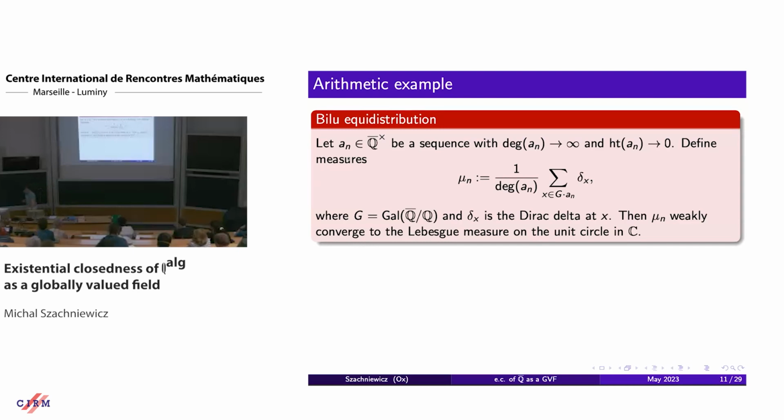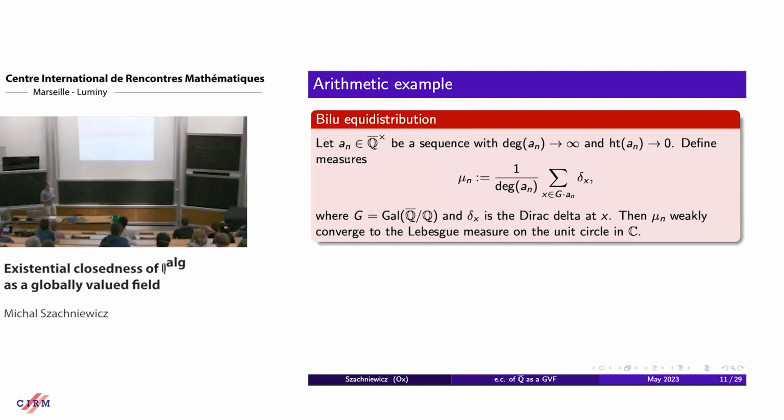Obviously, if one takes the roots of unity, that's a prototypical sequence that satisfies the assumptions. And the roots of unity equidistribute around the unit circle. That's quite clear. But the content of this theorem is that we only need the height of a_n converging to 0, and then we get this behavior around the circle.